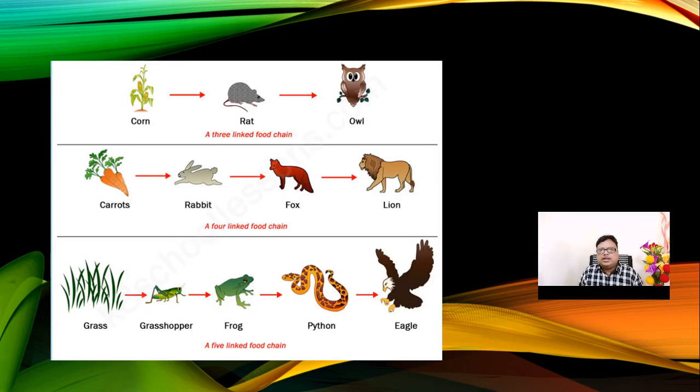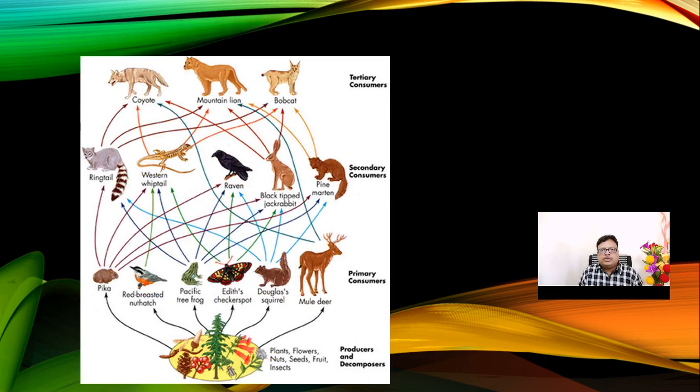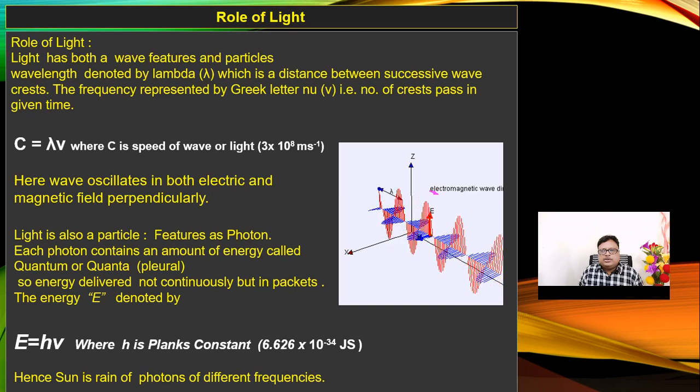Everybody knows about this thing, but it has some ecological significance. If photosynthesis is done there, then remember there will be a regulation of the food chain in the ecological sense. Not only the food chain, there will be a regulation of the food web, that is, the multiple trophic levels or food levels we can see. But the main heart is the producers here. So that's why photosynthesis is very much important.